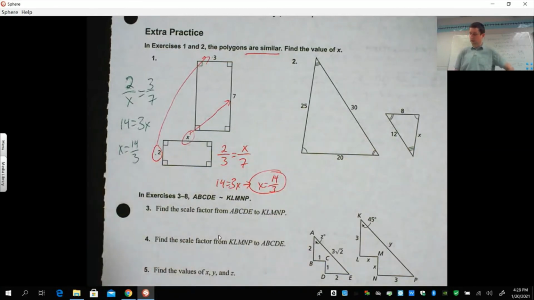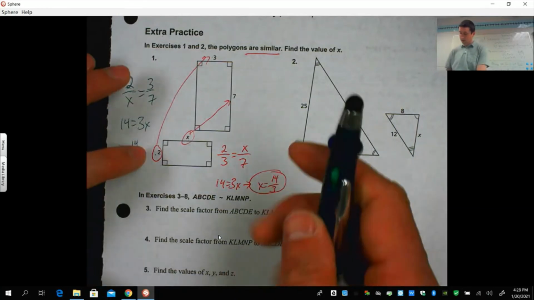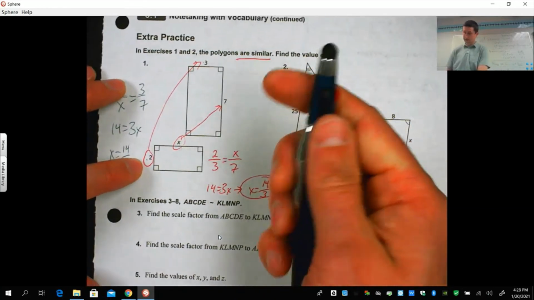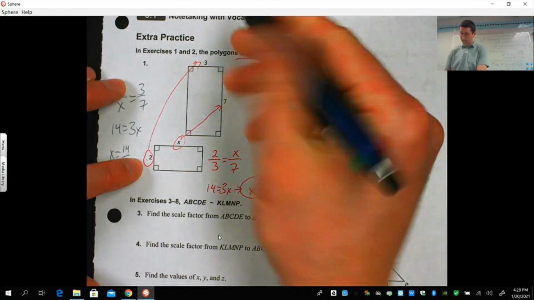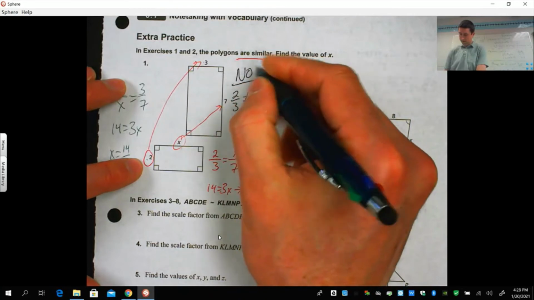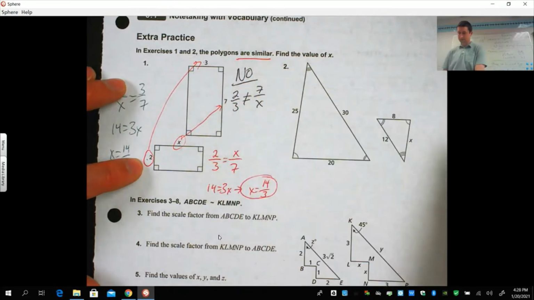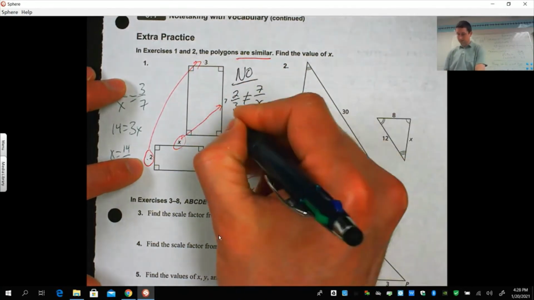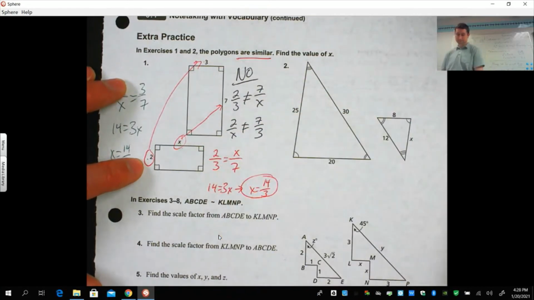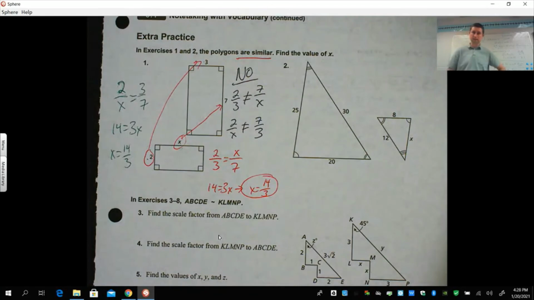Okay, a couple ways to solve it, a couple incorrect ways to solve it as well. It would not be okay to say 2 over 3 equals 7 over x. That's kind of a common one that happens. No. 2 over 3 does not equal 7 over x. Okay? 2 over x does not equal 7 over 3. Those are not your corresponding sides. So those are ways that it would be incorrect to do it.